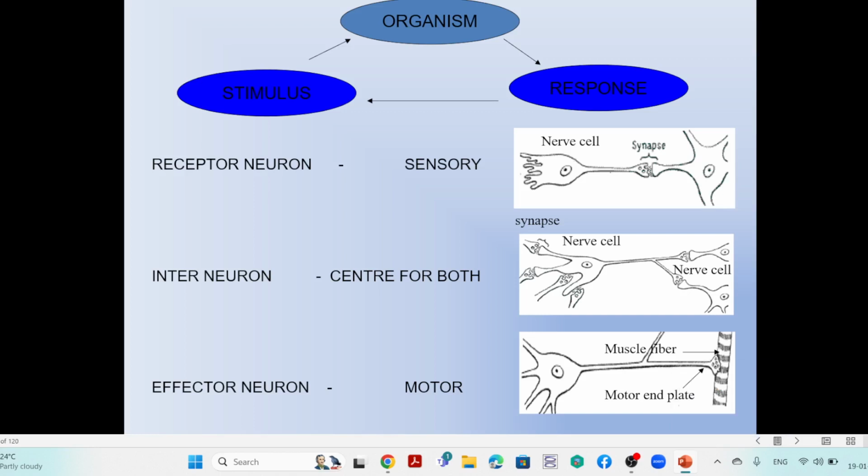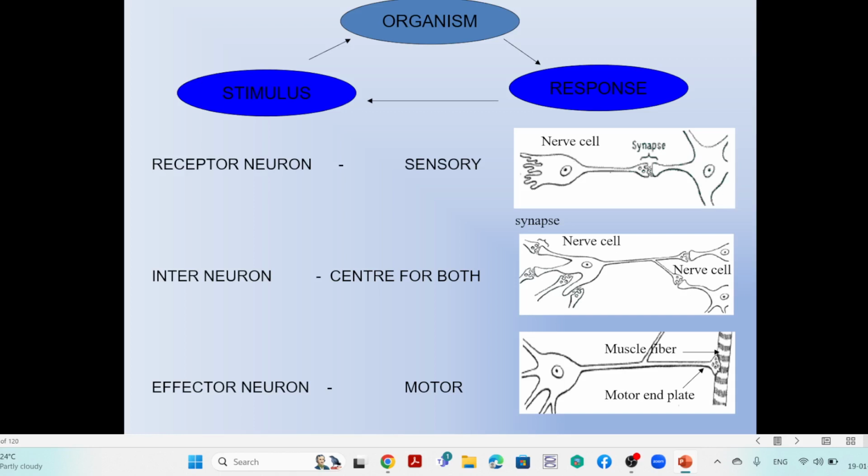So the response mechanism completes the function of the system. Here there is a cycle: remember the organism, the response and the stimulus. That is one of the cycles of the function of the nervous system. The stimulus is the sensory information from the external or internal environment that is transmitted to the organism.